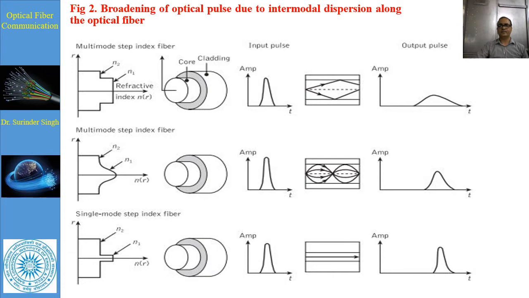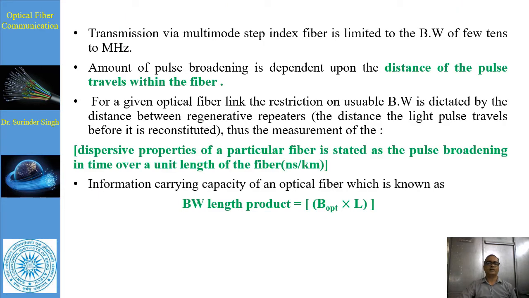So next, the transmission in a multi-mode step index fiber is also limited to a bandwidth of a few tens of megahertz. The amount of pulse broadening is dependent upon the distance the pulse travels within the fiber.